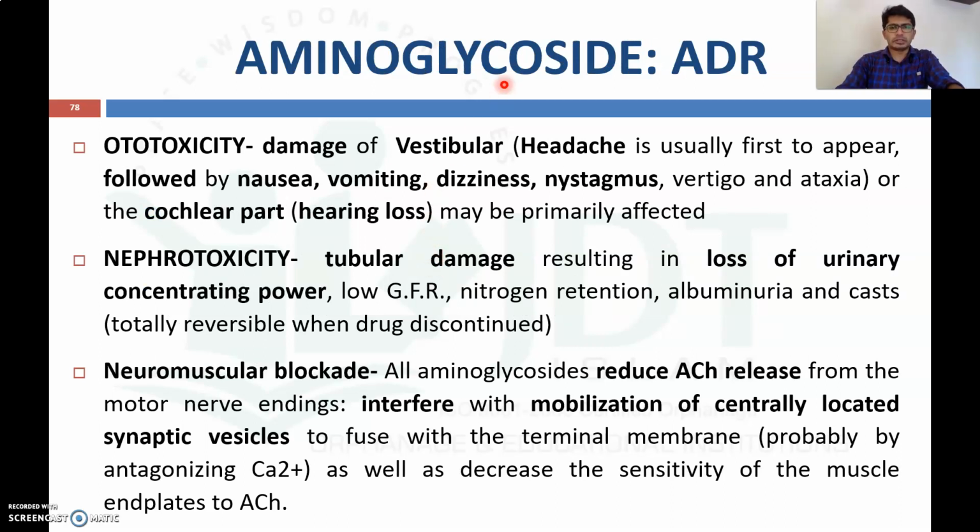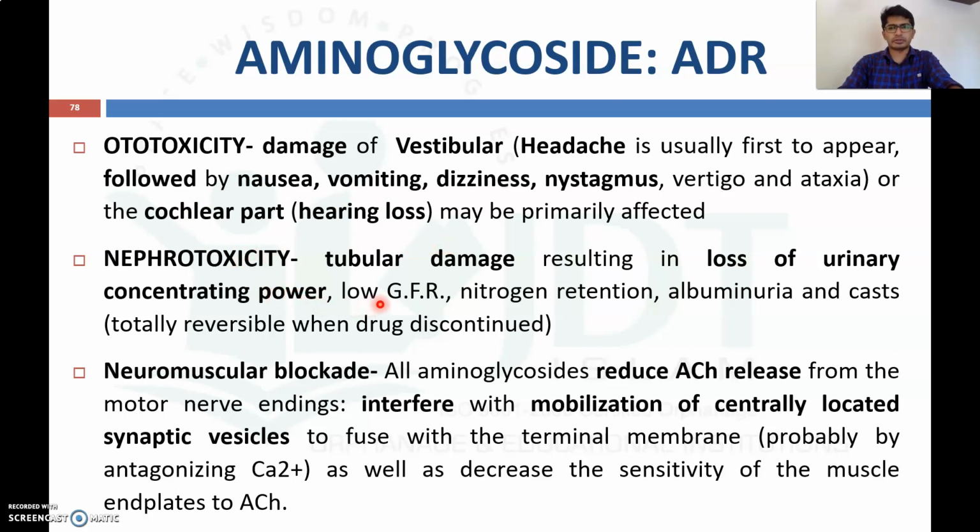Now coming to the adverse drug reactions of aminoglycosides, they produce three important adverse drug reactions: ototoxicity, nephrotoxicity and neuromuscular blockade. In ototoxicity, it may damage the vestibular part, so that there will be headache, followed by nausea, vomiting, dizziness, nystagmus, vertigo and ataxia. Or it may damage the cochlear part, which may lead to hearing loss.